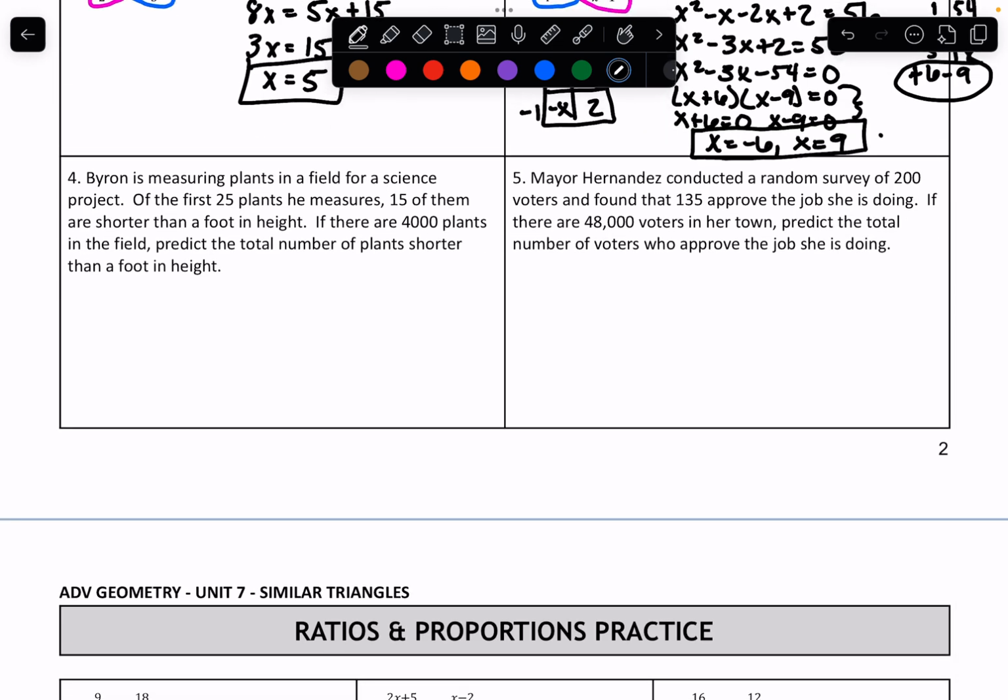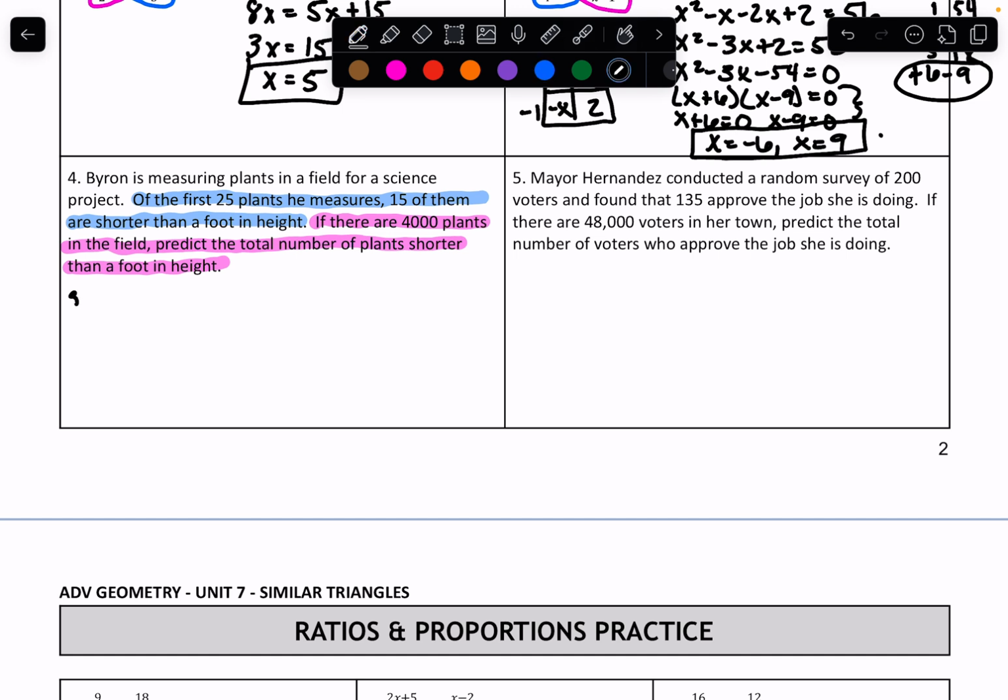All right, this says Byron is measuring plants in a field for a science project. Of the first 25 plants he measures, 15 of them are shorter than a foot in height. And then if there are 4,000 plants in the field, predict the total number of plants shorter than a foot in height. All right. So it says 15 of them are shorter out of a total of 25.